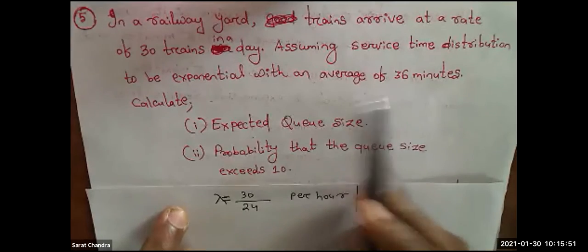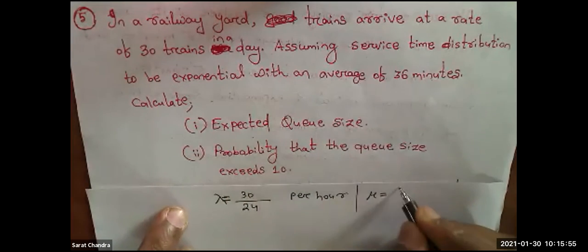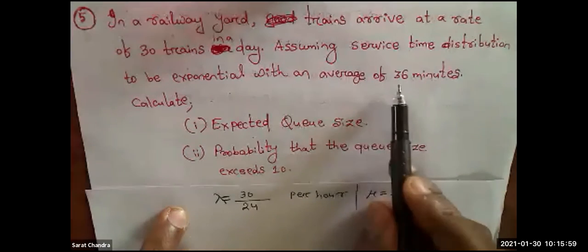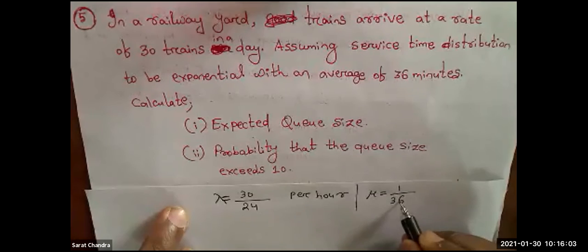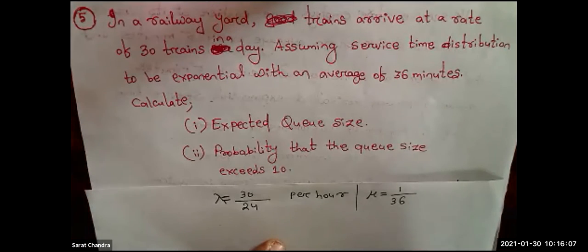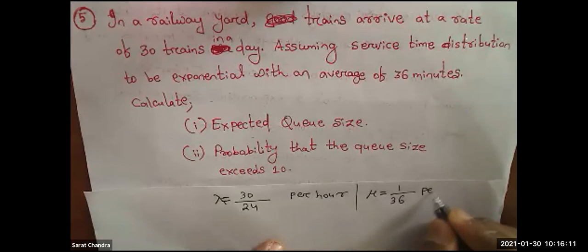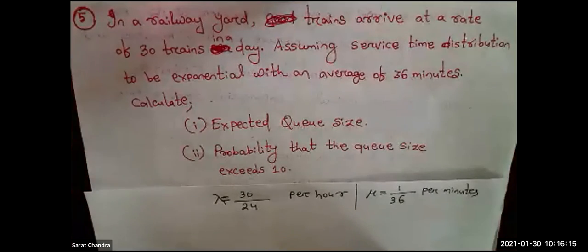Okay. So how many customers? Regarding the customers, it is not given, which means we will assume it is 1 divided by, what is the time? Time is given, 36 minutes. So 1 by 36 per minute. Okay. So we have done like this.